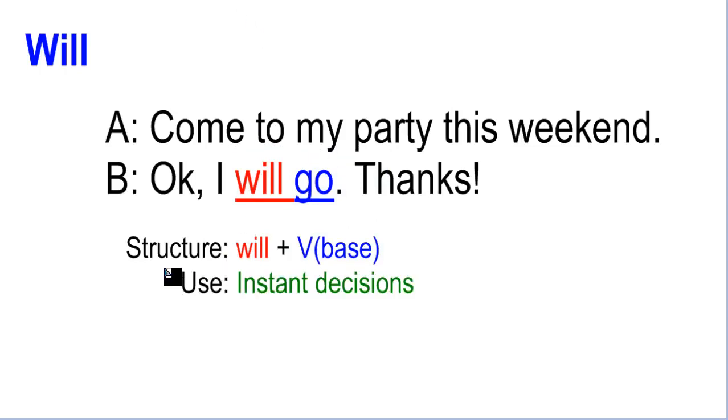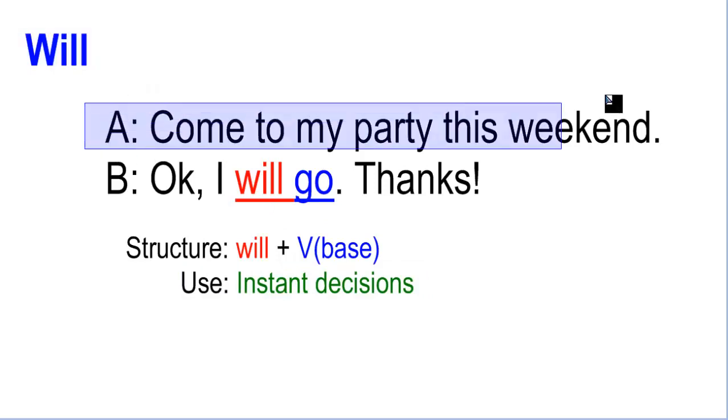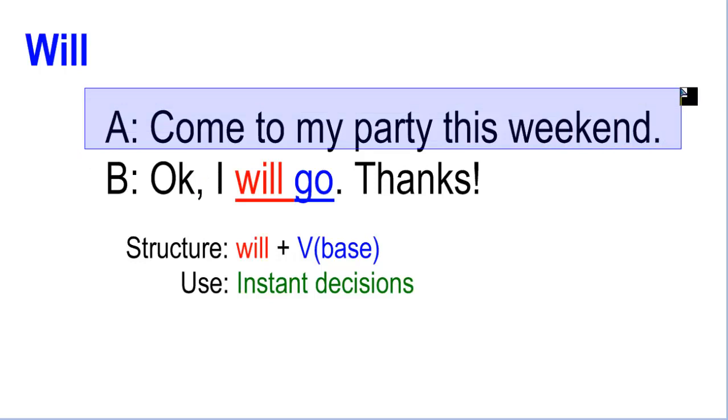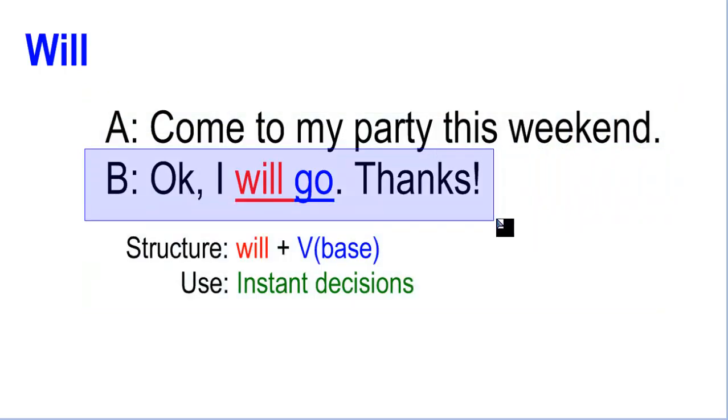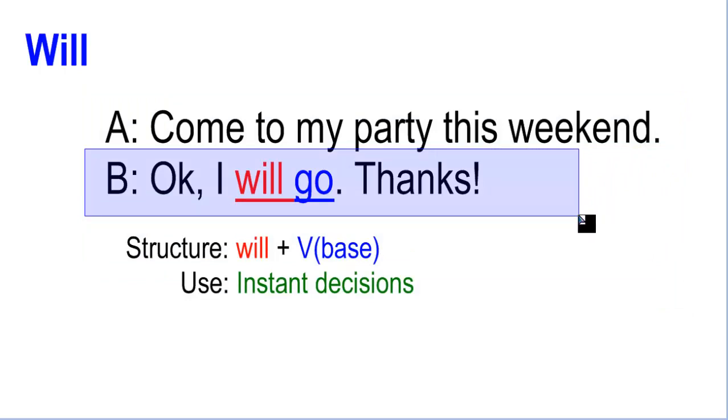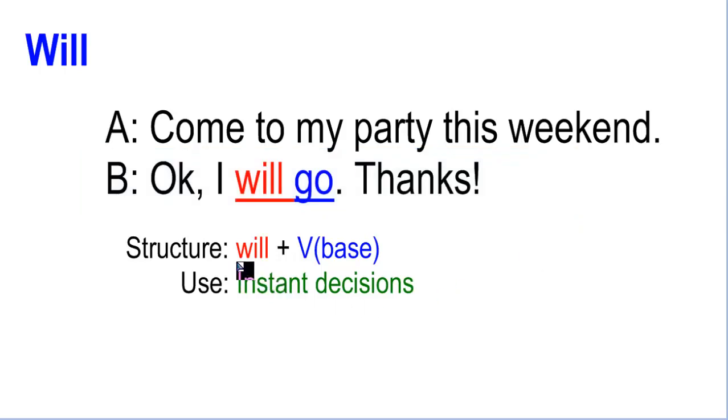Now, in what situations do we use will? We use will to talk about decisions we make in the moment. Okay, any decision we make in the moment, it's an instant decision. So that's when we use will. Like in this case, you see the person tells you, come to my party this weekend. And you didn't have any plans to go, but in that moment you decide to say, okay, I will go. So that's why it's a decision that you make in the moment.